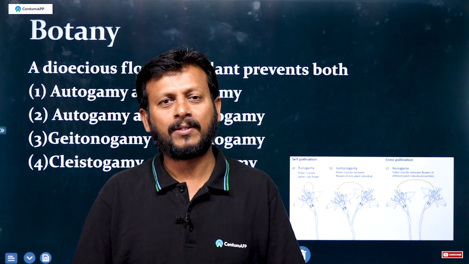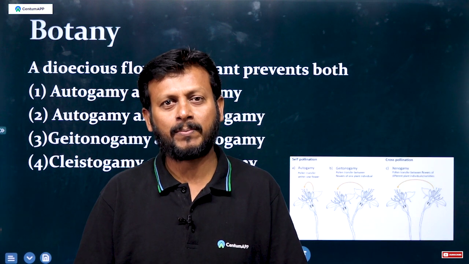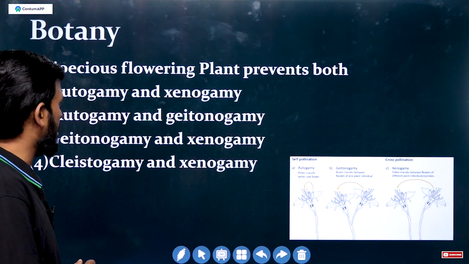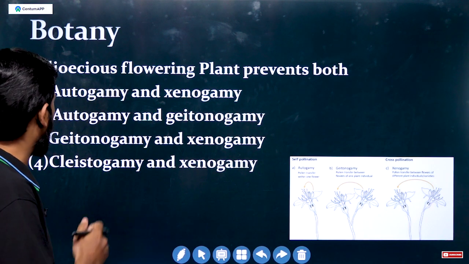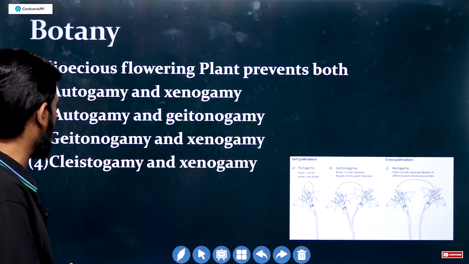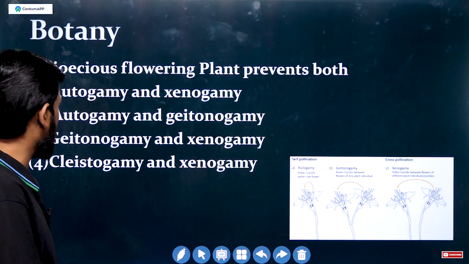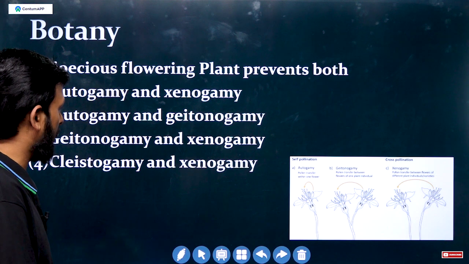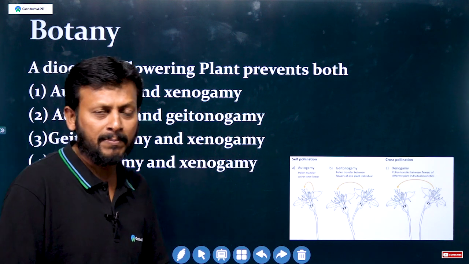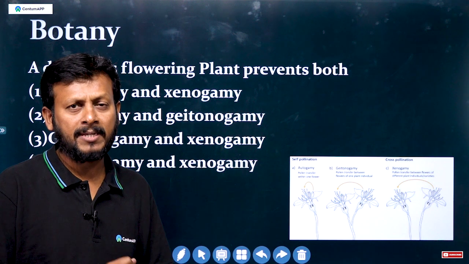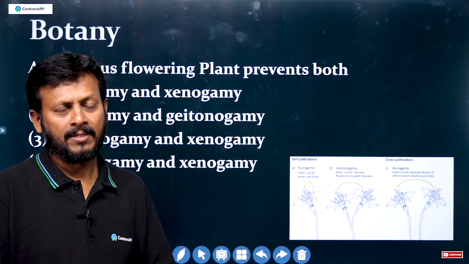Hi students, today we are going to discuss a previous year NEET question. A dioecious flowering plant prevents both: autogamy and xenogamy, autogamy and catenogamy, catenogamy and xenogamy, or cleistogamy and xenogamy. Dioecious flowering plants means the male flower and female flower are present in different plants.